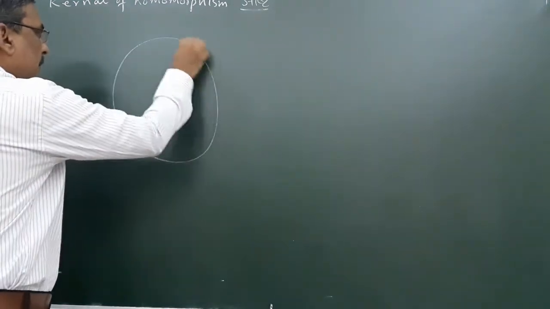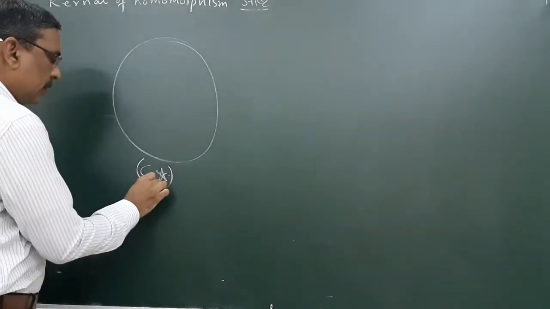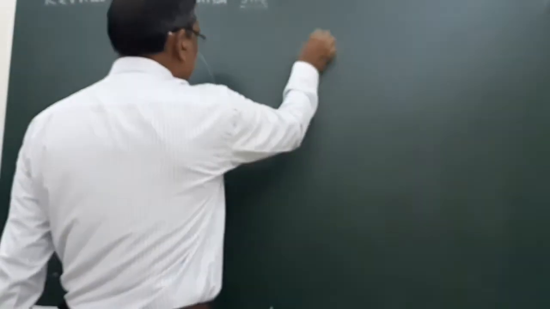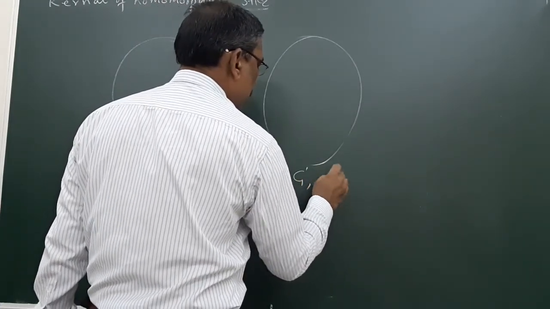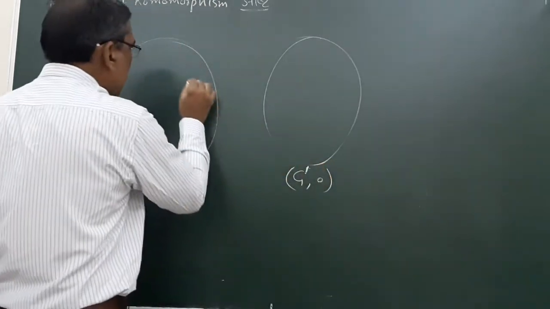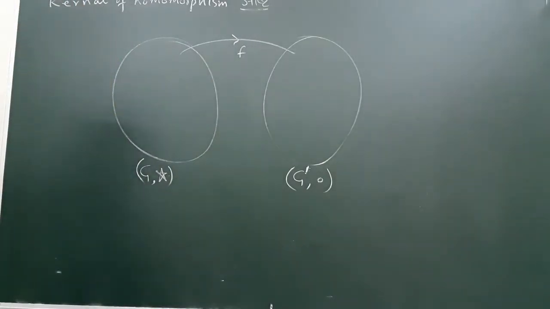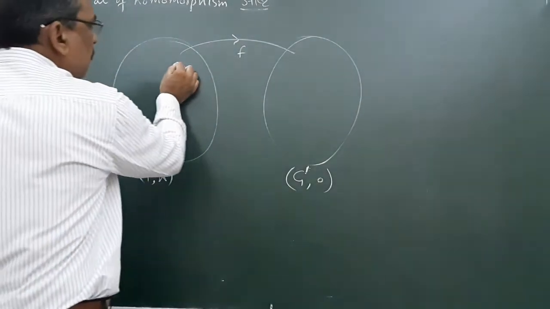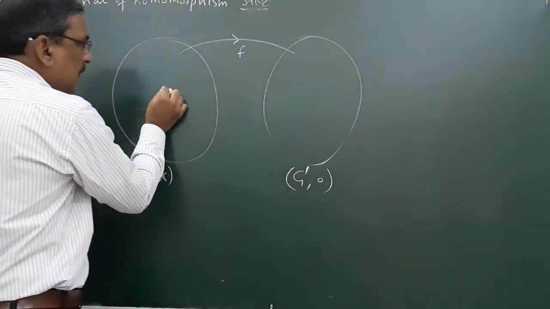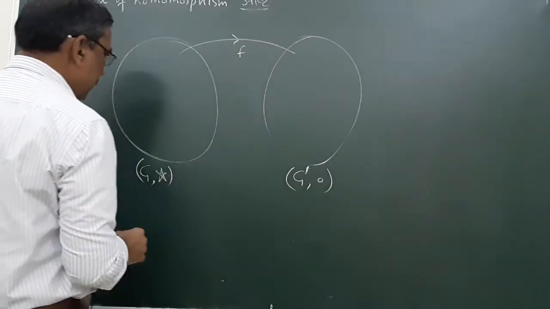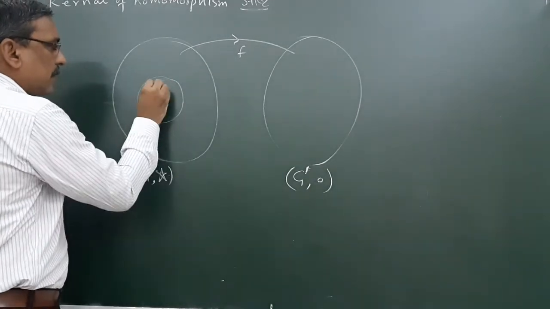There is a group G with operation star, and another group G dash with operation O. These are two groups. A mapping is there from this group to this group, say F is the mapping. Elements of this map to this, having some image in this. Another element has some image here.